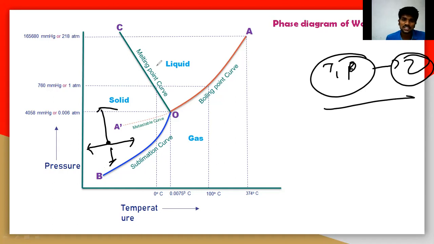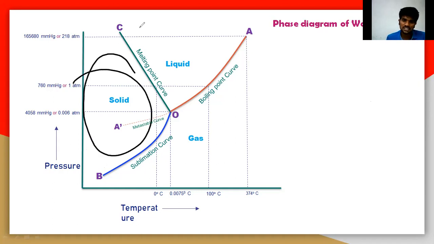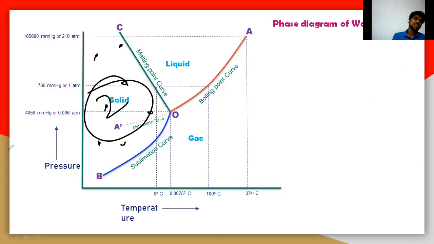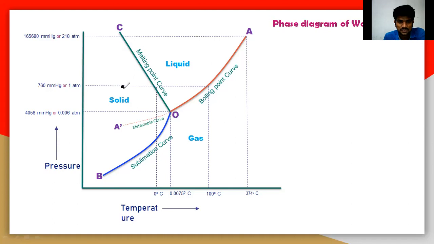In this particular area, you can take any point, here, here, here. The degrees of freedom is only 2 here, because you can increase or decrease and there is no change in the phase. The degrees of freedom itself is 2 here. So let us move on to the next point.